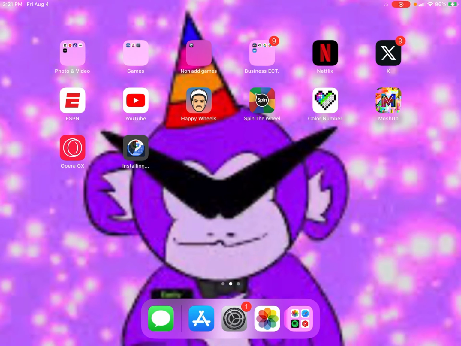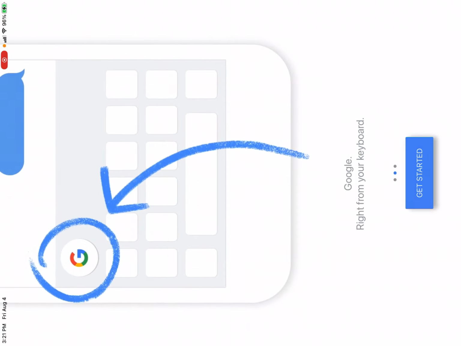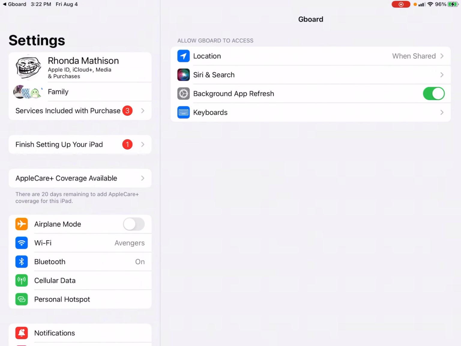Once it downloads and you get into it, it will turn like it would on a phone, but you can still do it on iPad, and I'm doing it on iPad. So just twist your screen, press get started, and press get started again, and then it will take you to here.